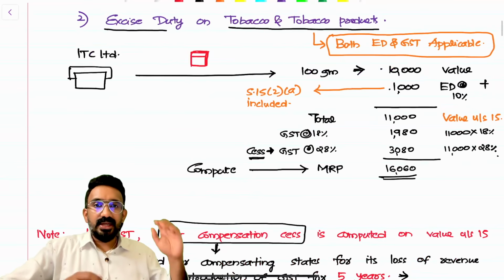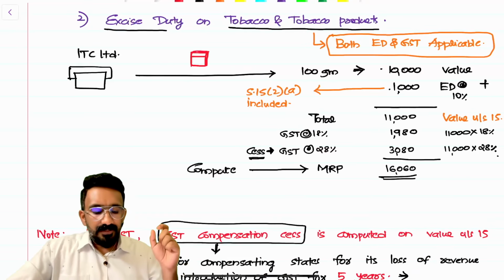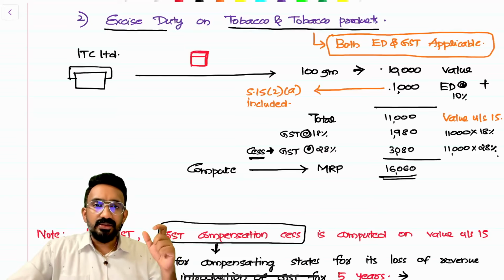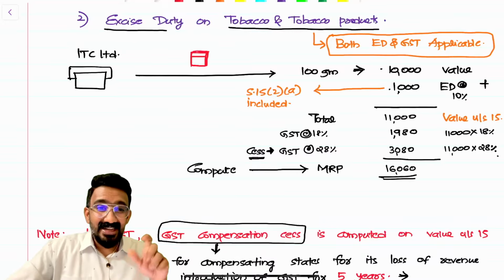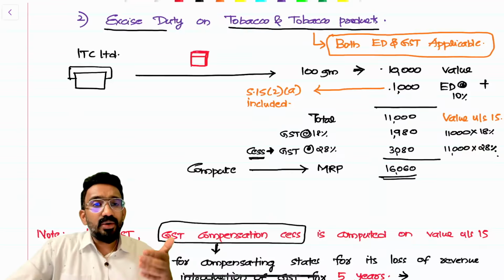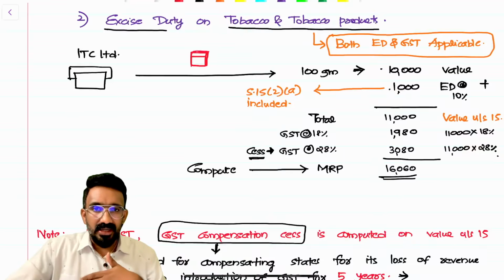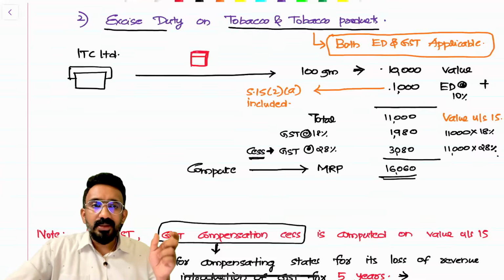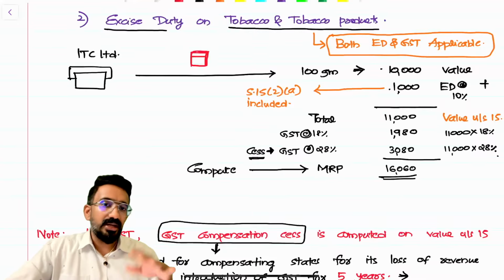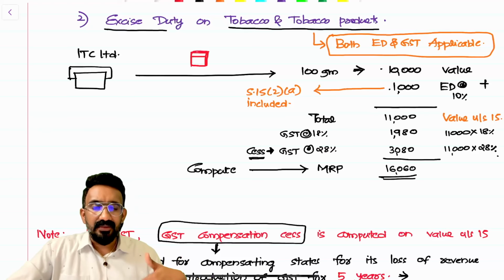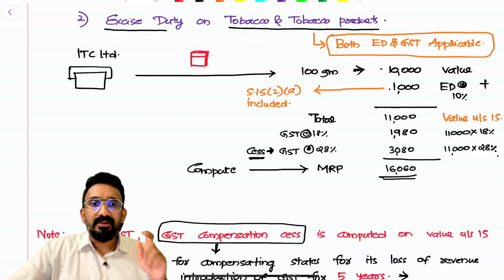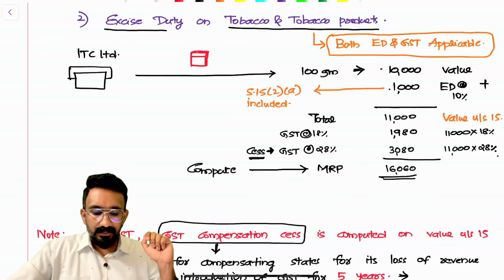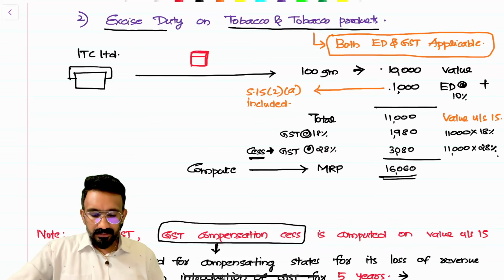Similar is the case with excise duty on tobacco and tobacco products. The primary point is that when GST was introduced, considering tobacco and tobacco products a sin and luxury product category, they decided not to remove the excise duty erstwhile charged. So when tobacco products are being manufactured, excise duty is still levied under a separate act, plus GST is being levied. On what value will you levy GST? The GST would be levied on a value including excise duty, is the understanding. I hope this is clear to all of you.